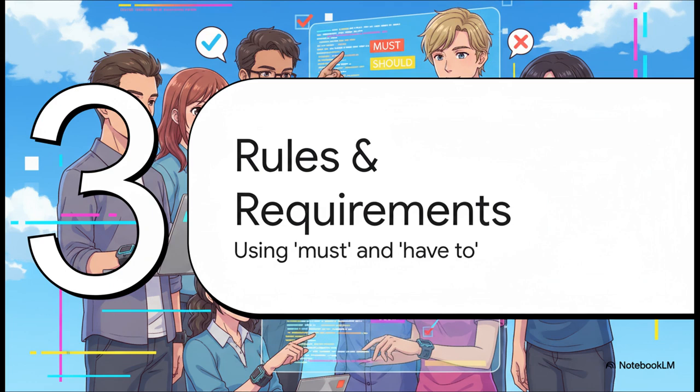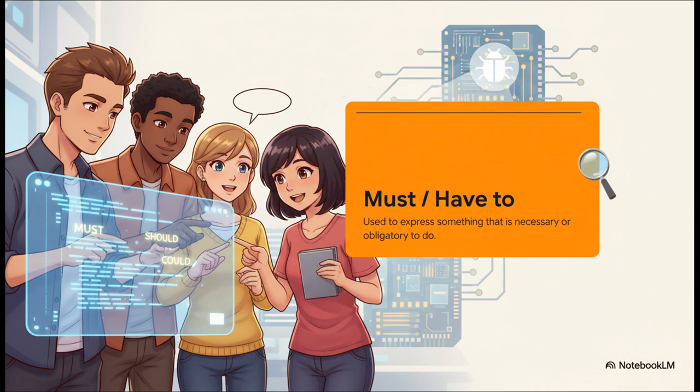We're moving up the ladder now, from polite requests to the absolute non-negotiables. We're talking about system rules, security policies, and the core requirements that a feature must meet to even be considered done. In this territory, there is zero room for ambiguity. So for these non-negotiables, our tools are must and have to. They both scream, this is an absolute necessity. But, and this is super important, they are not interchangeable. You can't just swap them.